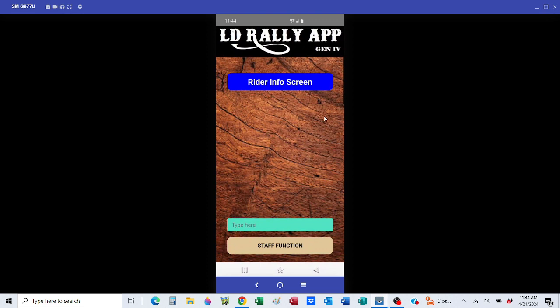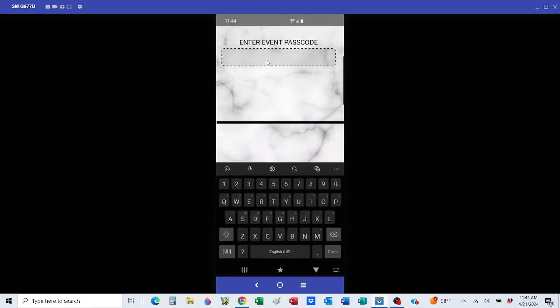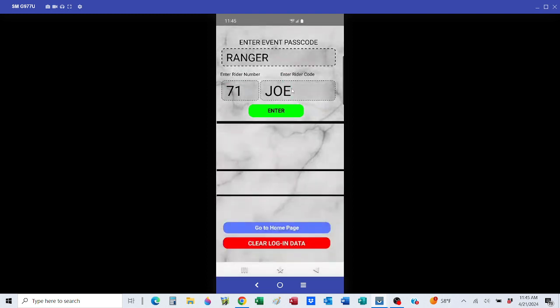All right, when you very first get into the app, you will go to the rider info screen and click on that. It's going to ask you for the event passcode. In this case, the event passcode is Ranger. You'll put in your rider number and your rider code. Once you put in your rider code, if done correctly, it'll automatically make your keyboard go away. That means you did it correctly. You must click enter.